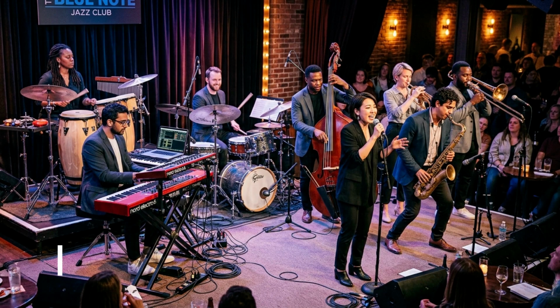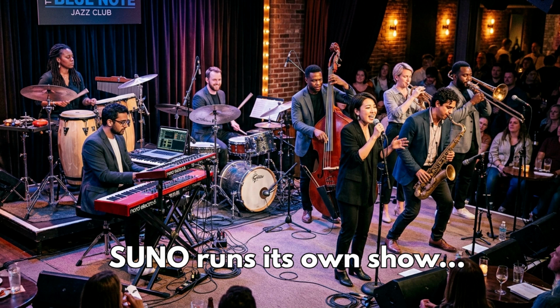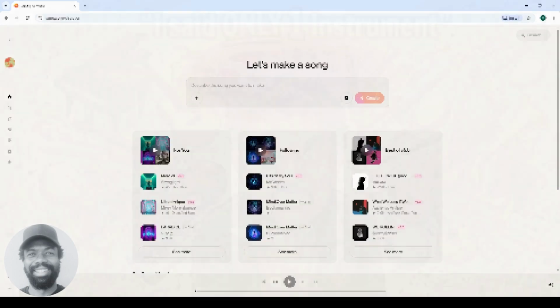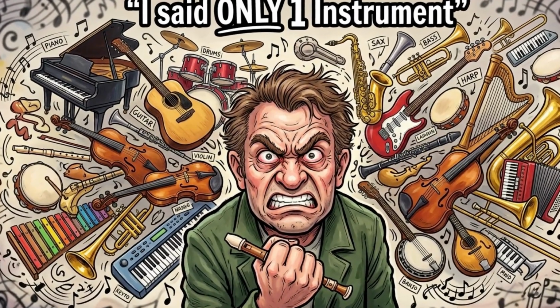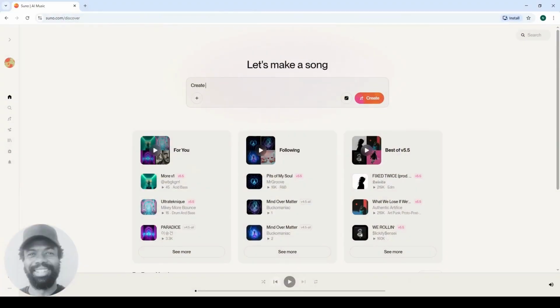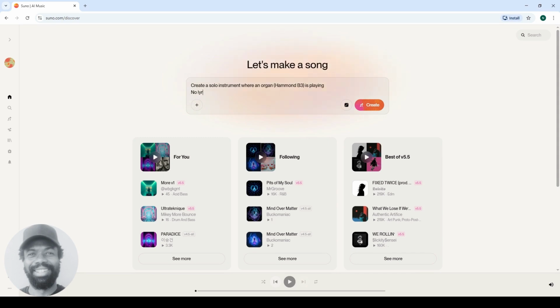Most of the time, Suno immediately defaults to building a full song. It's going to add drums, bass, and pad, and a whole lot of other stuff. And this happens when the prompt clearly says that you only want the one instrument, you don't want any vocals, you don't want any drums. Suno still tends to ignore this in the prompt, and then it builds a complete arrangement anyway.